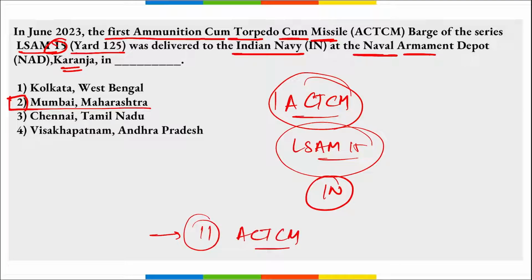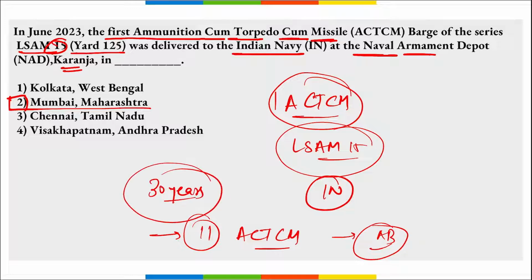ACTCM, that is your ammunition cum torpedo cum missile barge, 11 of such, an order or contract for 11 such has been placed, right? And they will be built under Atmanirbhar Bharat. And this barge was built under the classification rules of the Indian Register of Shipping. And this will have a lifespan of almost 30 years, or we can say 30 plus years.